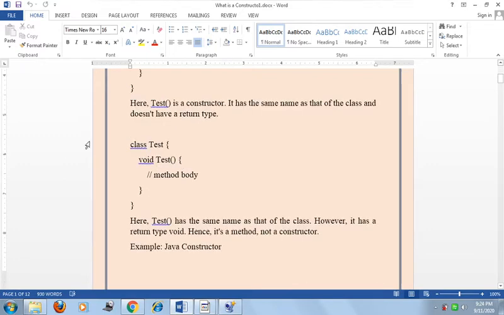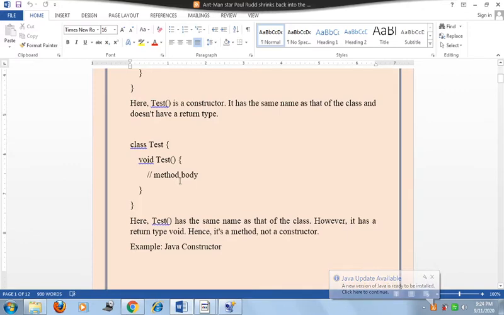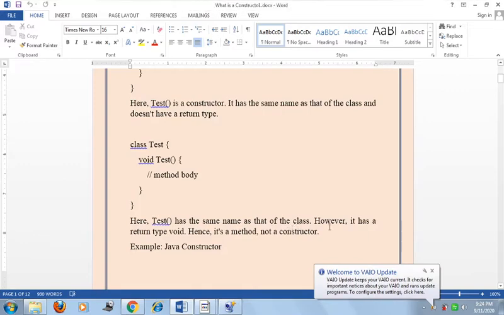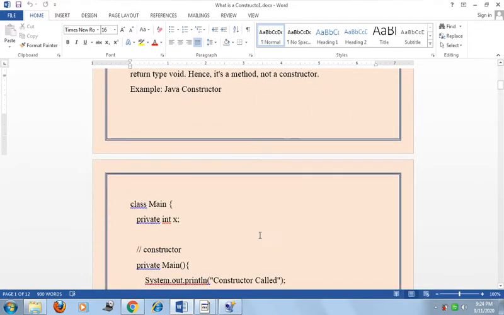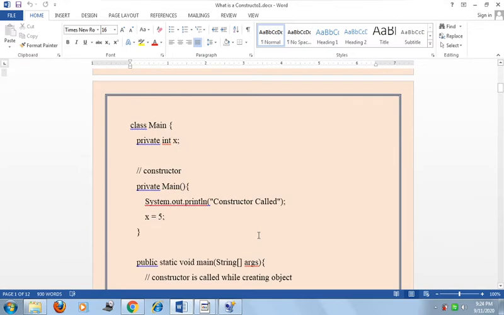So let us see that here: class Test, opening brace, void Test, this is the method, and here is the opening and closing brace of the method body. So Test has the same name as that of the class, however it has the return type void, hence it is a method, not a constructor. So here is an example of a constructor.